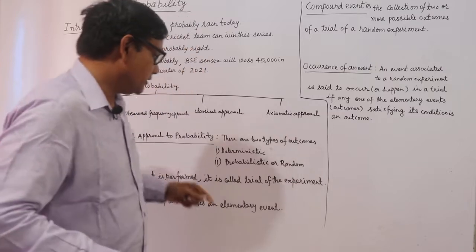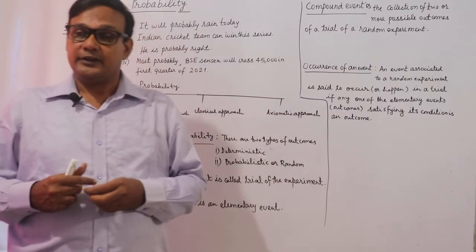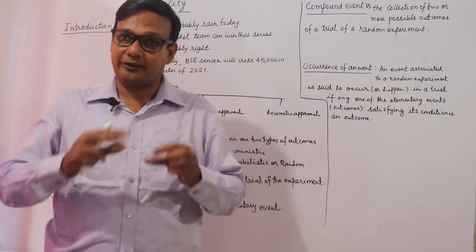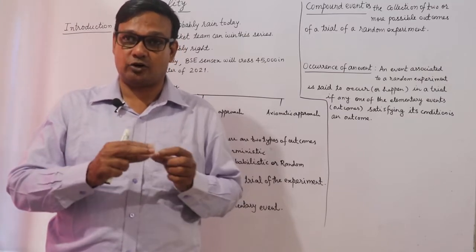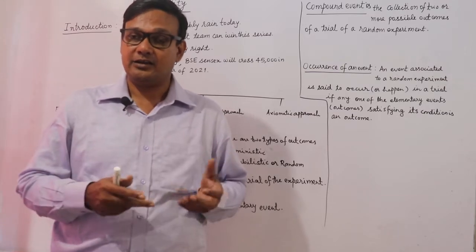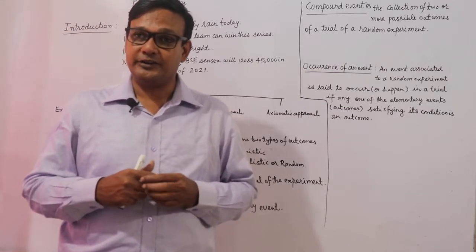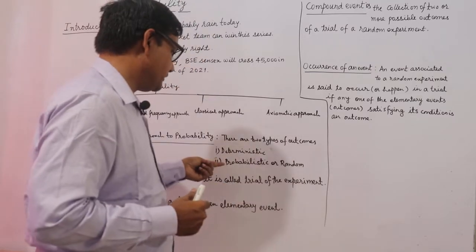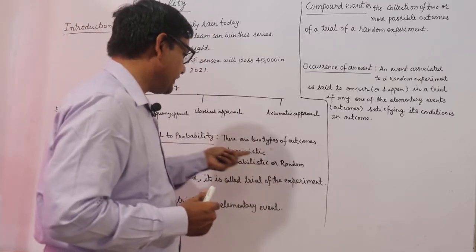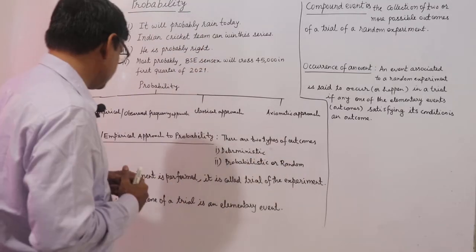And another is probabilistic or random. If I toss a coin and the coin is unbiased or a fair coin, then sometimes I will get head, sometimes I will get a tail. So this type of experiment is known as probabilistic or random.